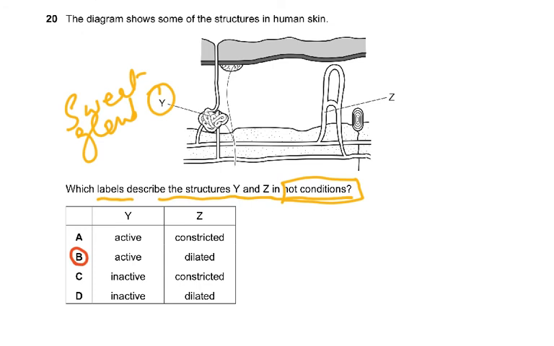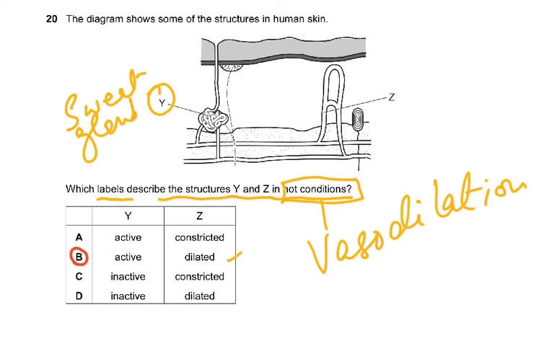And then Z is the capillaries, so they will be dilated. Why? Because in hot conditions, it's vasodilation. So Z will be dilated, and that's why the answer was B. Okay, so this finishes this video, and we will continue the rest of the questions in the next video. Thank you very much and best of luck.